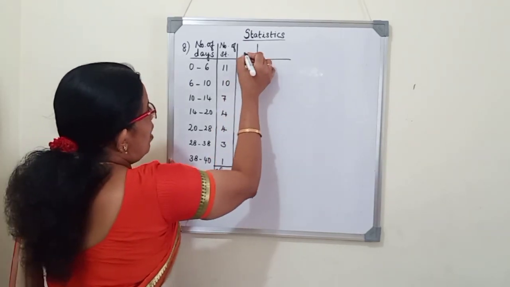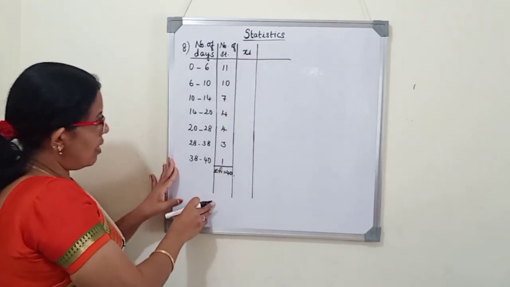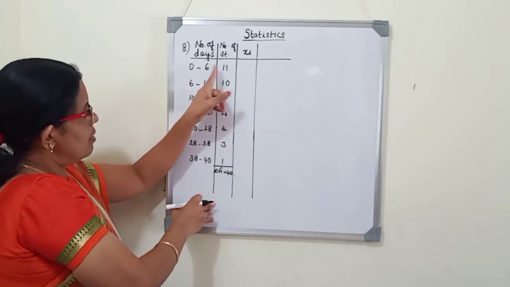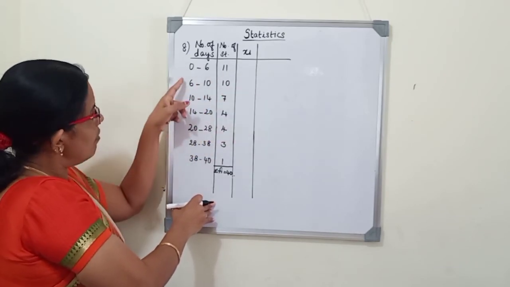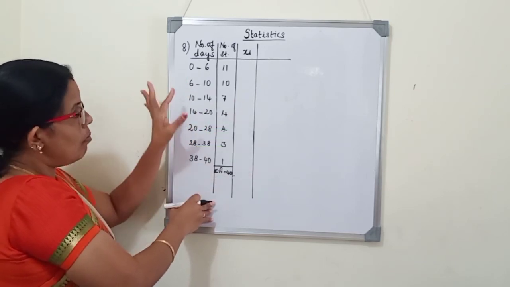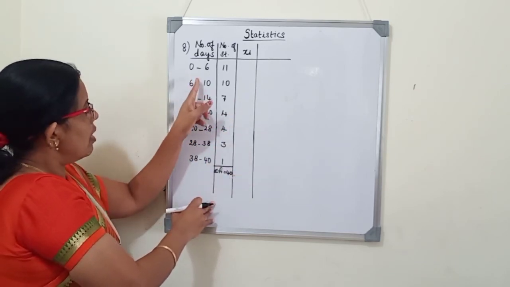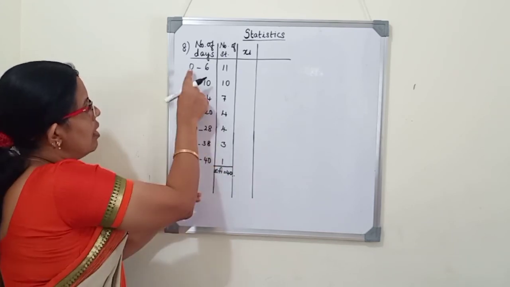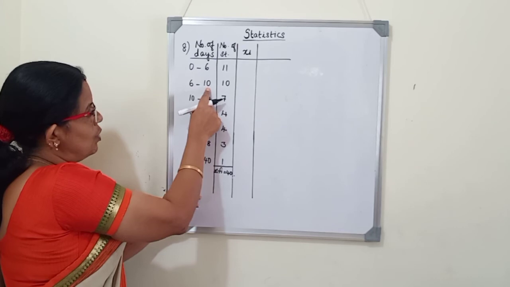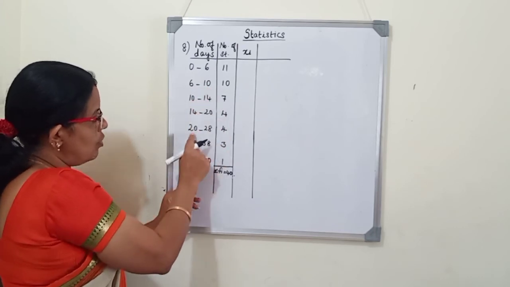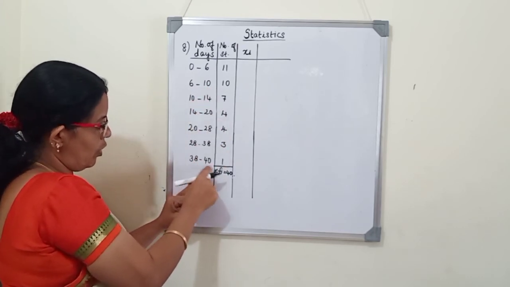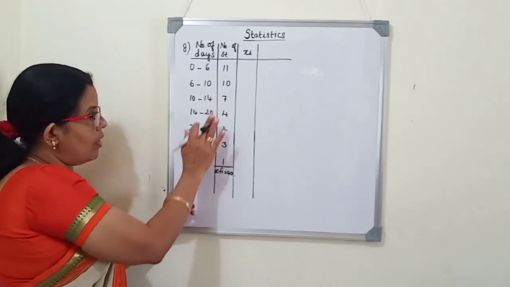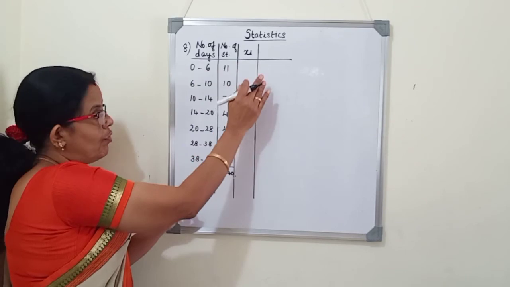So, here first we will mark Xi. As I told you in the last sums, here we are finding out the class mark for the first class interval. Again we will add the size of the class interval, but here we cannot do that because here size of the class interval in each case will be different. See here 0 to 6, here 6 to 10, 10, 14, 14, 20, 20, 28, here 30, 38, 40. Difference is here 2, here difference is 6, here difference is 4. So that method we can do each class interval separately. We have to find the class mark.